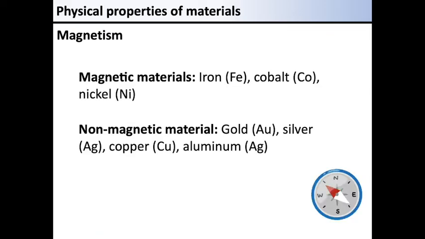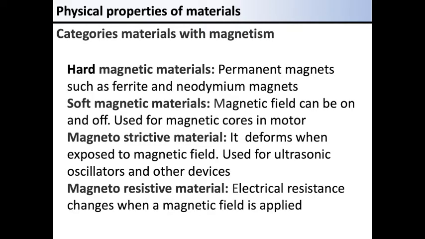Magnetism indicates how a material reacts in magnetic field. Iron, cobalt, and nickel are known to be magnetic materials. On the other hand, gold, silver, copper, and aluminum are known to be non-magnetic materials. Materials with magnetism can be classified into 4 categories. They are hard magnetic materials, soft magnetic materials, magnet-strictive material, and magnet-resistive material.